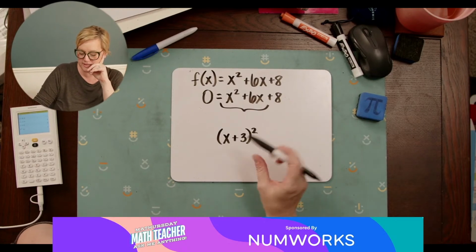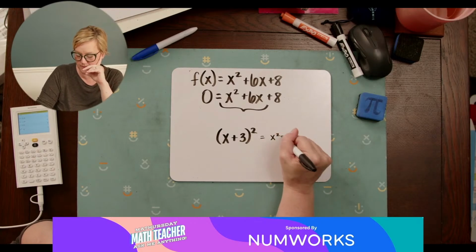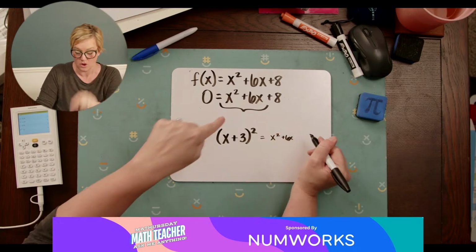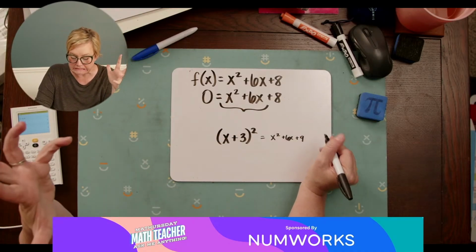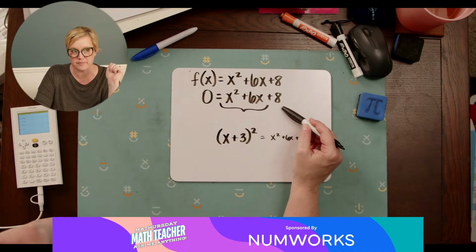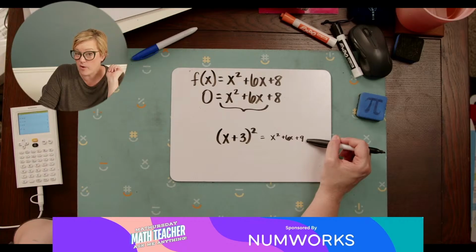But x plus 3 squared, if I multiply it out, I have x squared plus 6x. Well, I've got that so far. But then this would be plus 9. Ooh, I don't have plus 9, I have plus 8. But what I can do is I can add 1.